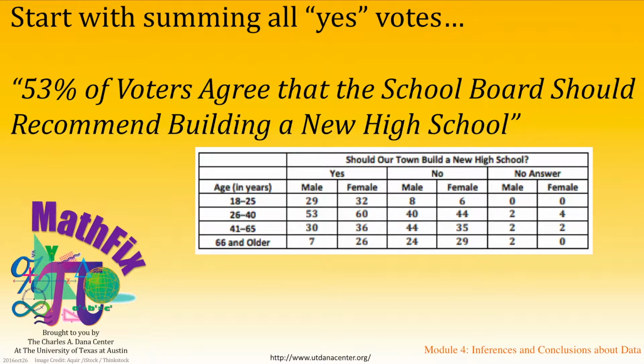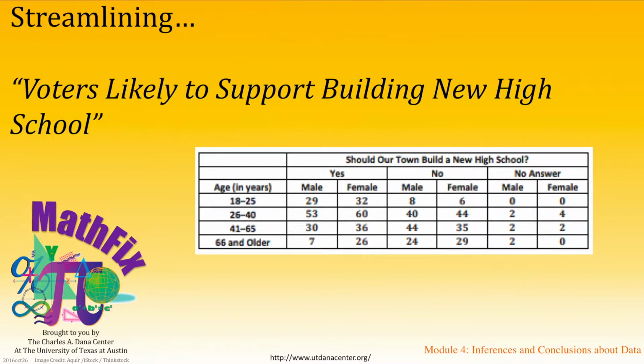Students might first start with trying to answer perhaps the most obvious question. Should the school board recommend building a new high school? Here they might do some calculations based on the table and discover that 273 out of 515 eligible voters indicated yes. As this is 53% of the voters, students might write a headline like 53% of voters agree that the school board should recommend building a new high school. You might encourage students to think about streamlining their headline and providing more of a summary. They might then write something like voters likely to support building a new high school.